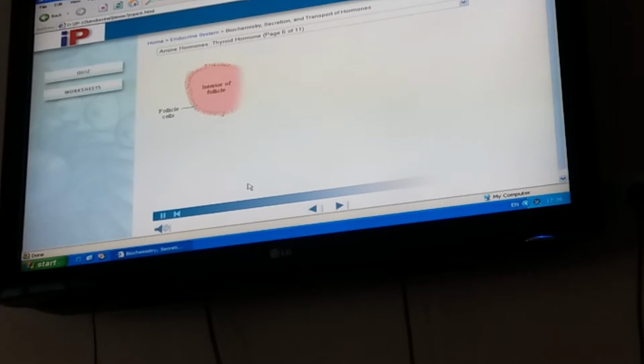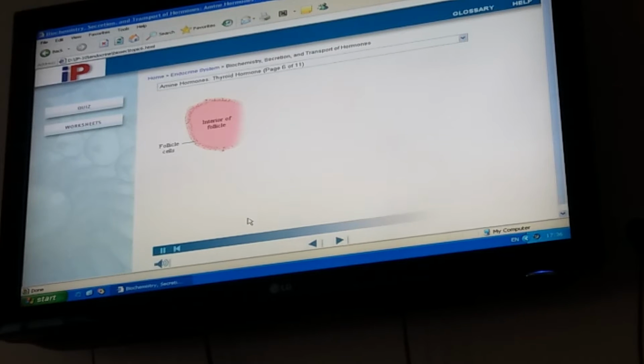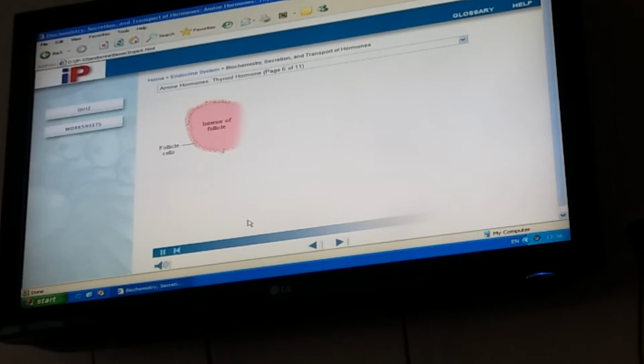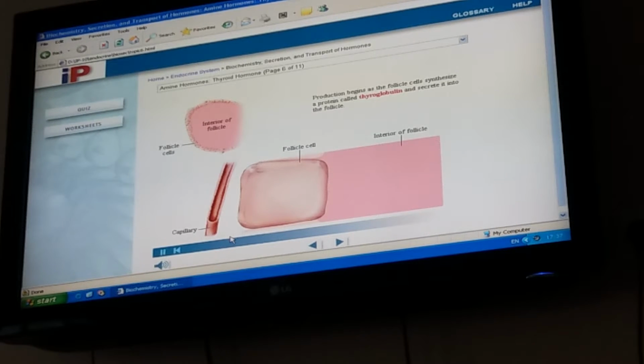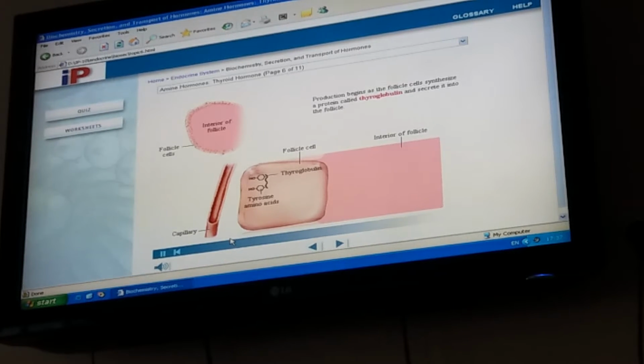Recall that thyroid hormone is really two molecules, T3 and T4, produced by special follicle cells that surround spherical structures called follicles in the thyroid gland. Production begins as follicle cells synthesize a protein called thyroglobulin and secrete it into the follicle. The protein contains multiple copies of the amino acid tyrosine. Click the thyroglobulin to continue.